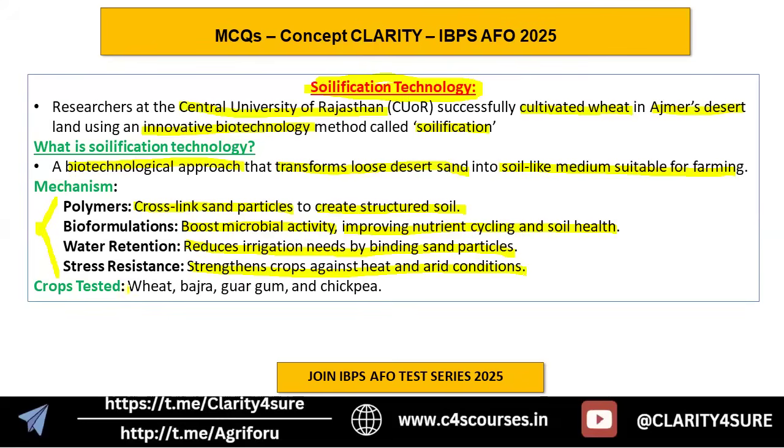So which crops were tested? Wheat, bajra, guar and what? Chickpea, right? And they successfully cultivated wheat. So that was in the news. I hope that till here each of the news items is clear. Why the news is clear, from that perspective also you should be able to figure out. And I also told you regarding linking of current affairs with the static portion.